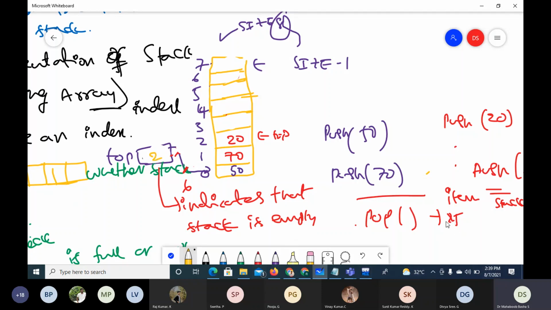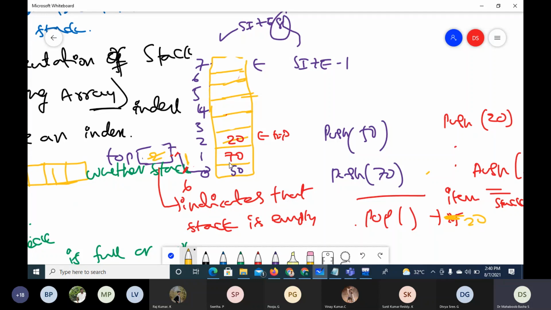Now if I say pop, I will get 20, because the item indicated by top, which is 2, is 20. So 20 is moved into item, then top is decremented by 1. This is a logical deletion. Now top is 1, which indicates that 70 is the most recently inserted data item. 20 is popped.